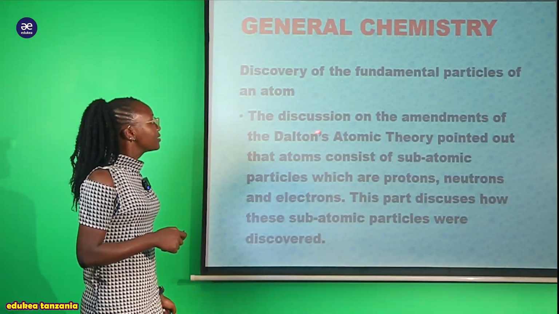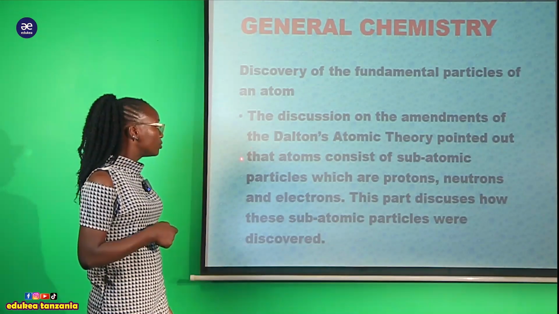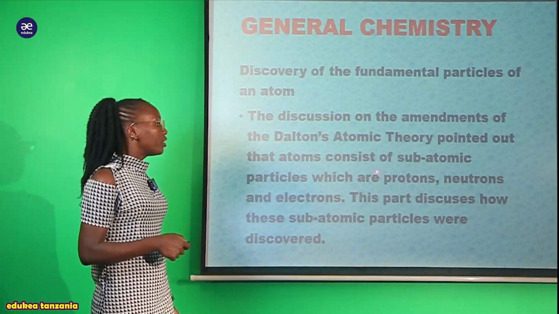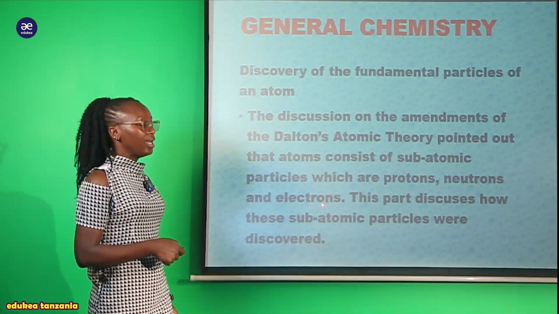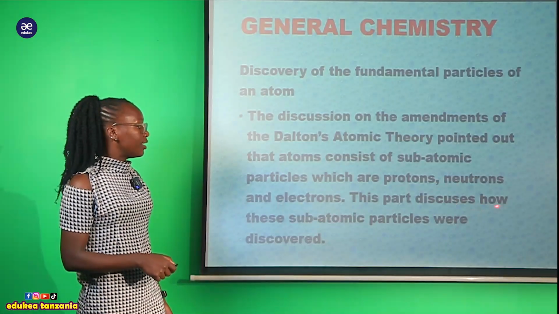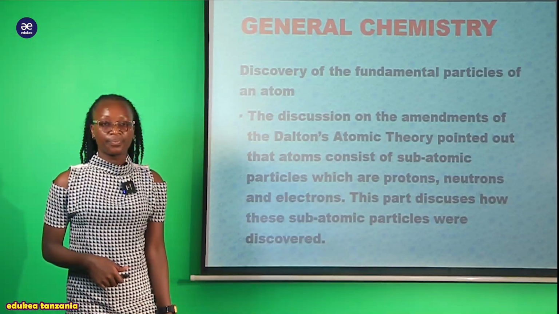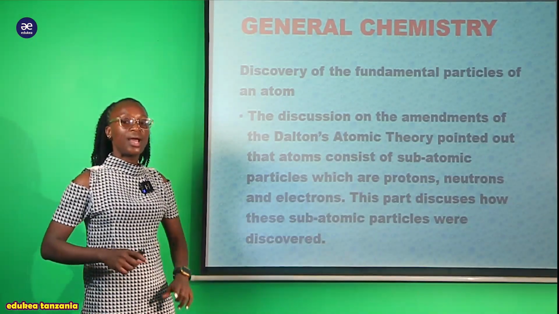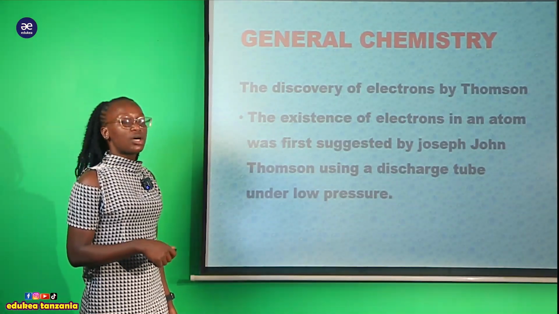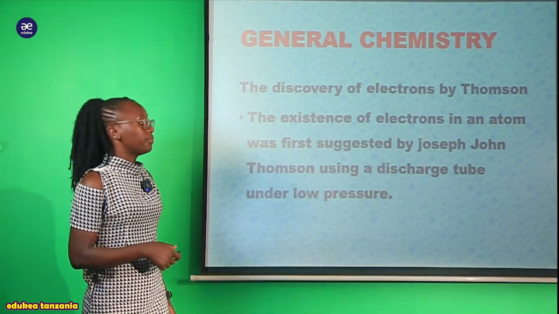Therefore, we are going to discuss the amendment of the Dalton atomic theory, which pointed out that atoms consist of subatomic particles, which are protons, neutrons, and electrons. This part discusses how these subatomic particles were discovered. So we look at the discovery of those subatomic particles, starting with the discovery of the electron by Thomson.